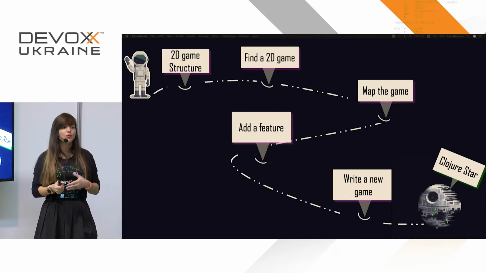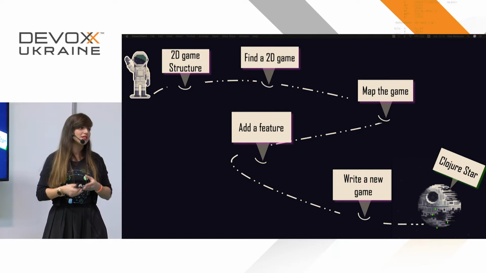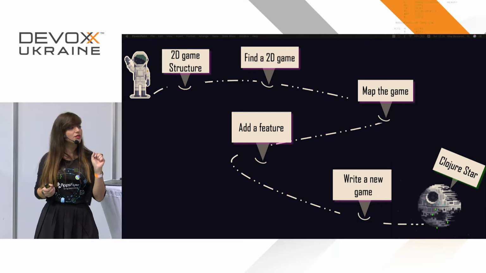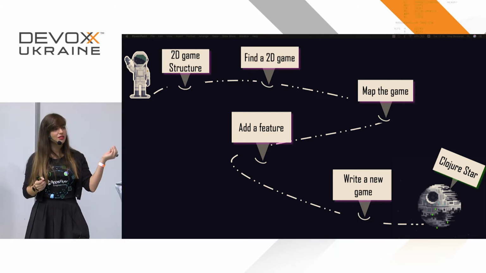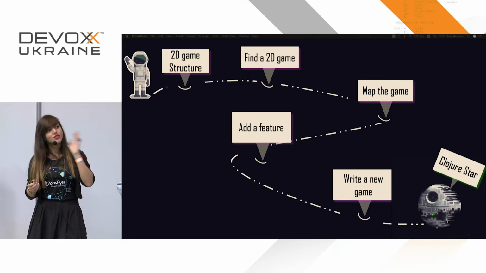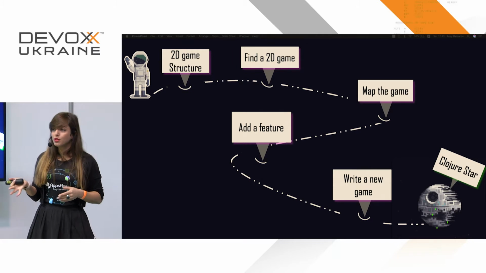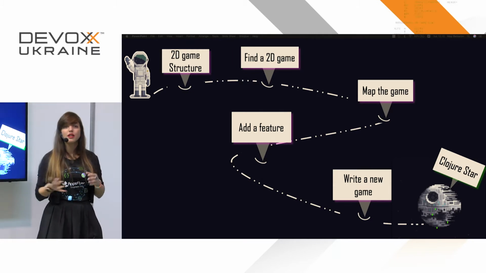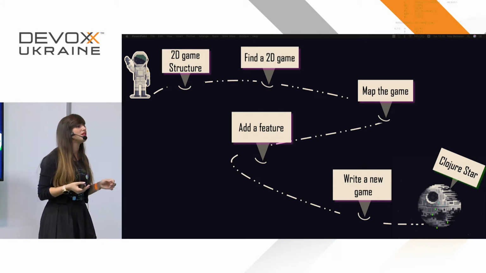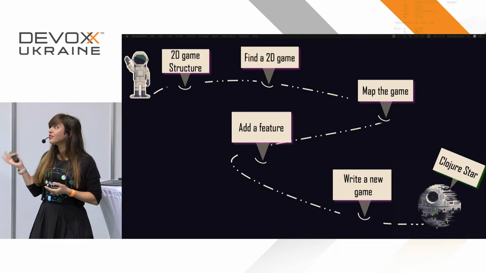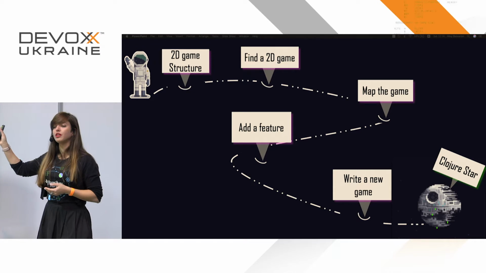So the next thing that we had over there were the functions that have everything to do with the logic of the game. And this is where we started to understand that we're going to need this information in order to see what we're looking for in Clojure code. So then we looked at the game loop. We talked a little bit about how we handle input, update the player position, and redraw it to the screen. And then after that, we talked about finding a 2D game.